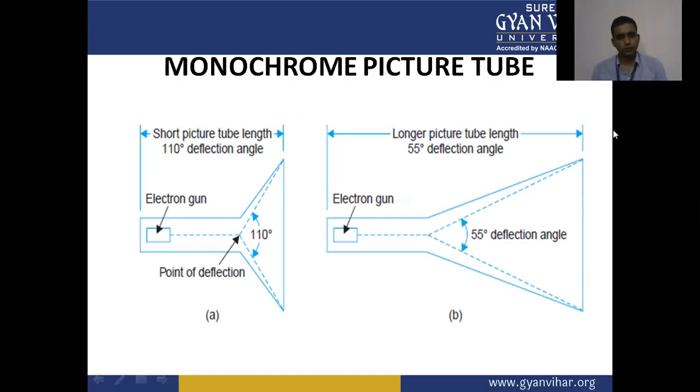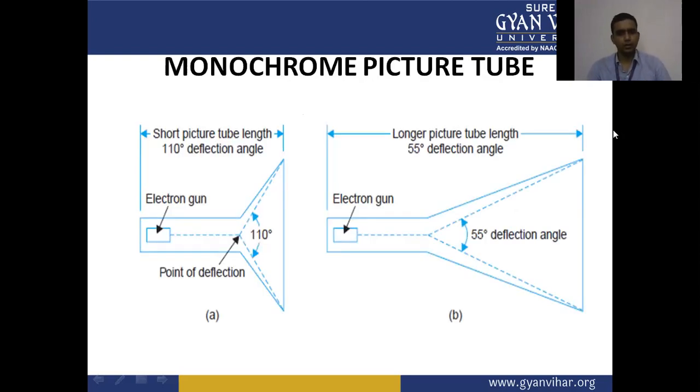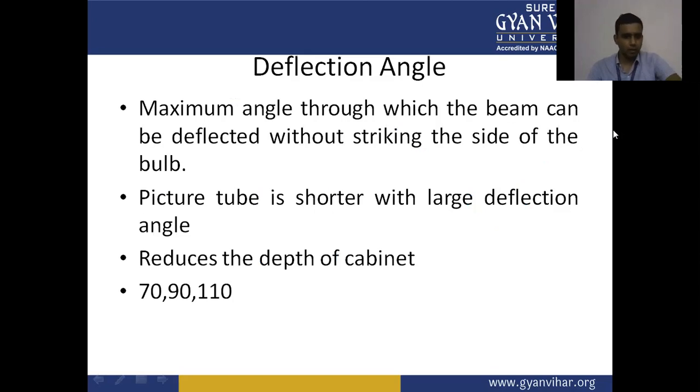In the case of a longer or larger picture tube, the deflection angle will be small. This reduces the depth of the cabinet. These are the deflection angles: 70, 90, and 110.